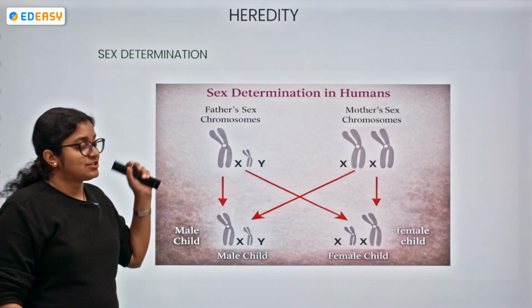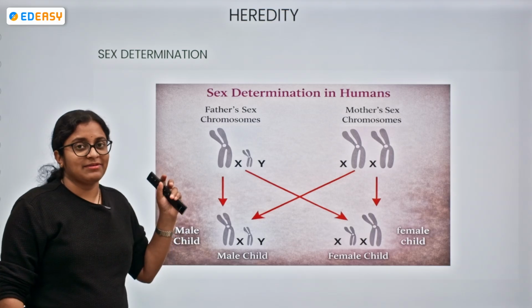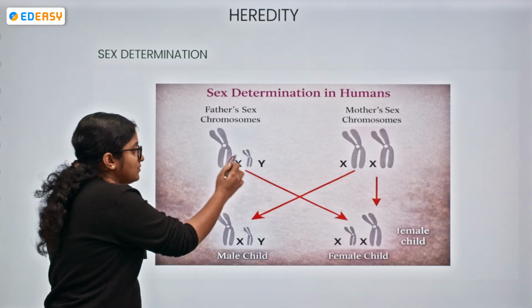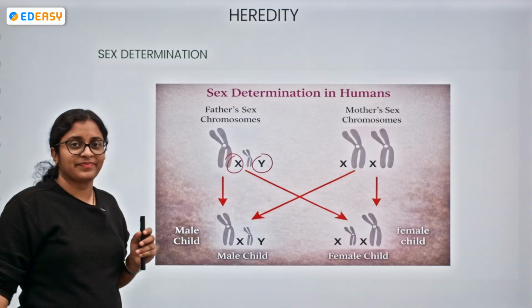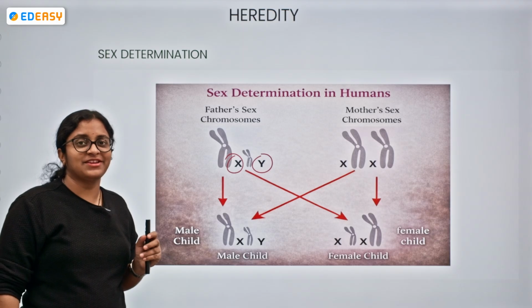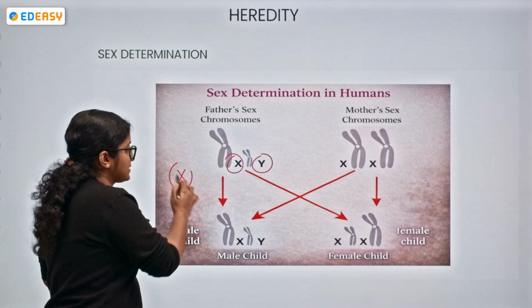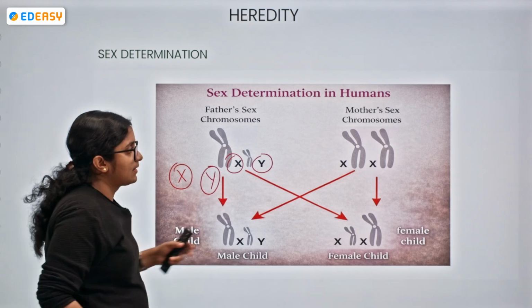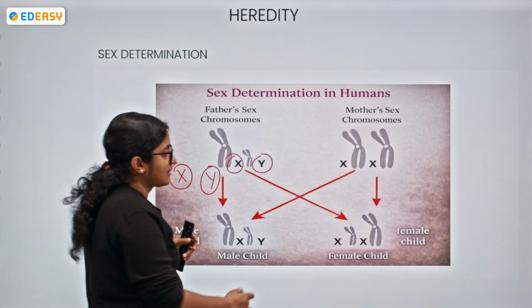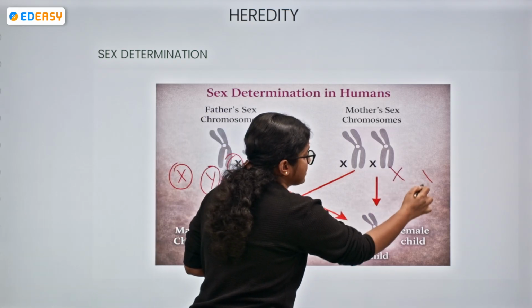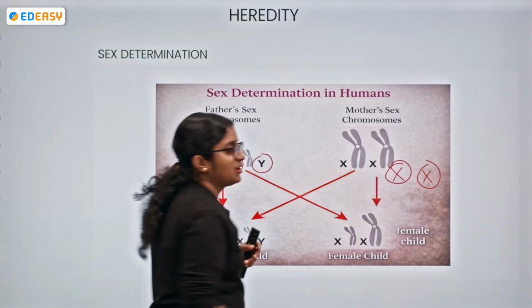Okay, so let's take the male parent and the female parent. The father's chromosomes will be X and Y. During the formation of gametes, the gametes formed will be X and Y. The mother's chromosomes are 2X.